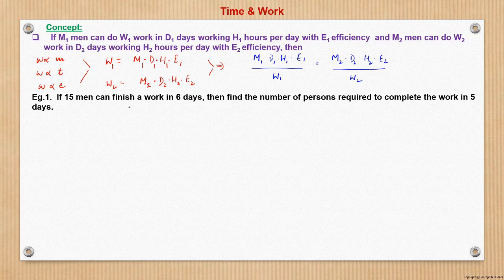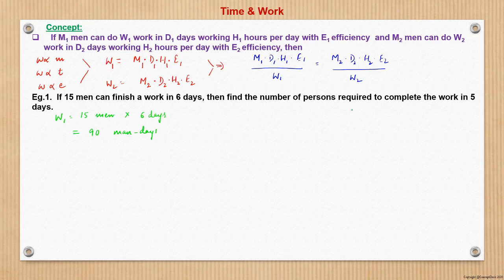Here, if 15 men can finish a work in 6 days, then the number of persons required to complete the work in 5 days. So here 15 men working for 6 days. So what is the work done? W1 is what? Man days, 15 men into 6 days. So that is nothing but 90 man days. This is the total work done in the first case. And this is the total work there on the plate.